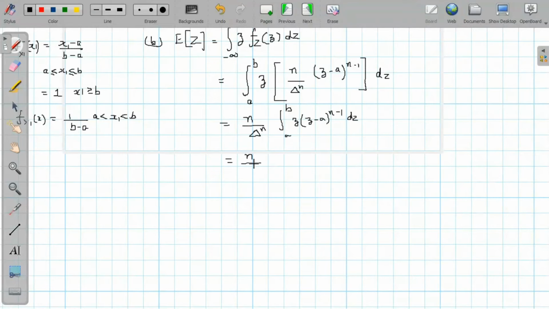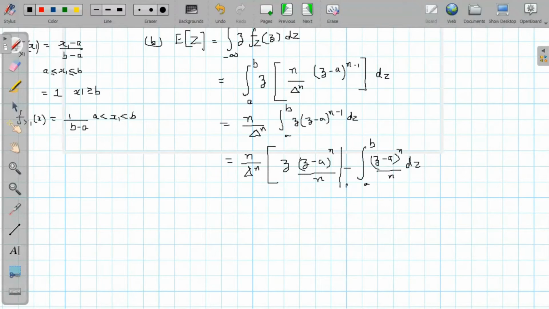So this will be equal to N by delta raised to power N, and we will solve this by parts. We will integrate it by parts. So that will give us Z times Z minus A raised to power N by N, minus integration A to B of the differentiation of the first term. The first term is Z. Its differentiation will be 1 times this term. So that will give Z minus A power N divided by N dz. And its limits can vary from A to B.